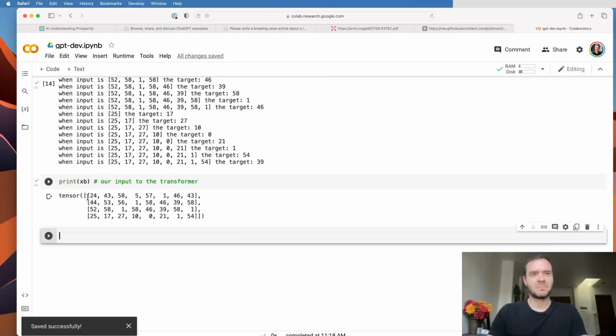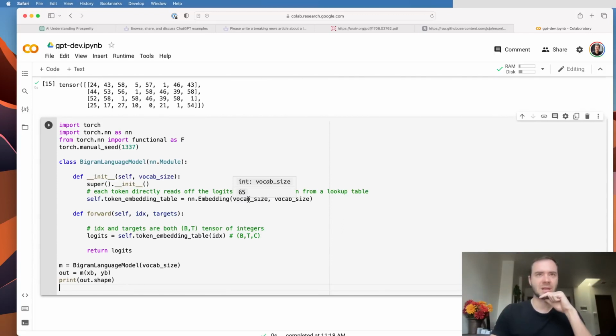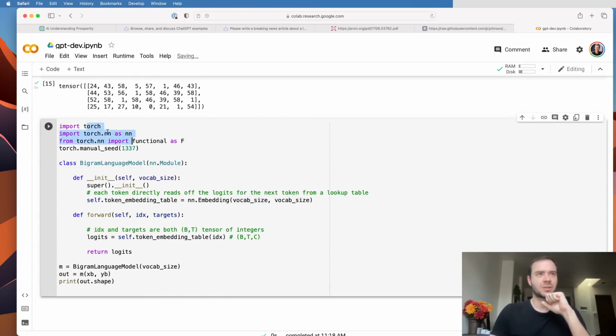Okay, so now that we have our batch of input that we'd like to feed into a transformer, let's start feeding this into neural networks. We're going to start off with the simplest possible neural network, which in the case of language modeling, in my opinion, is the bigram language model. We've covered the bigram language model in my Make More series in a lot of depth, so here I'm going to go faster, and let's just implement the PyTorch module directly that implements the bigram language model. I'm importing the PyTorch nn module for reproducibility. And then here I'm constructing a bigram language model, which is a subclass of nn.Module. Then I'm calling it, passing in the inputs and the targets, and I'm just printing.